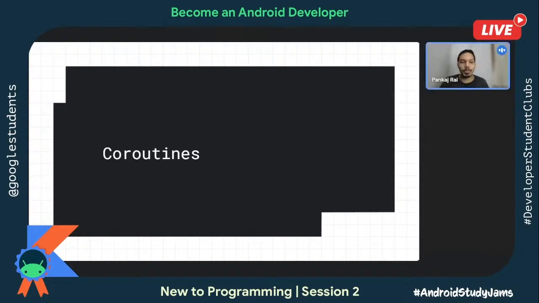Okay, so let me talk about coroutines now. Coroutine is an extremely important concept. This is not just a part of Android, but it's part of Kotlin. That means if you are doing server-side programming, Android app development, or any place where you use Kotlin, coroutines are supported on multiple platforms. So the same concept applies at most of the places too.